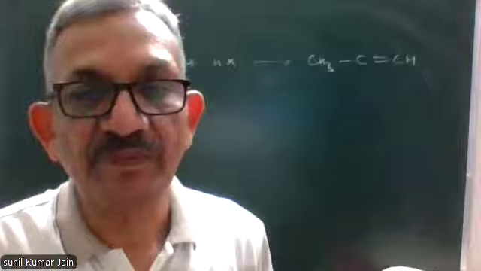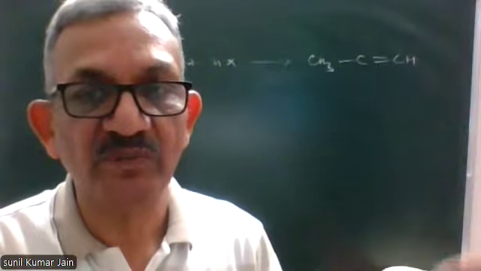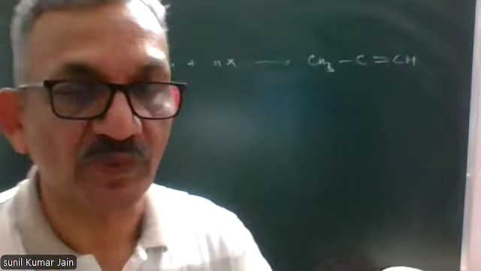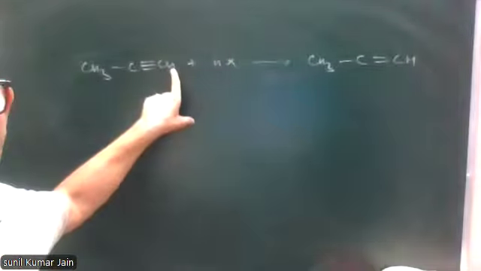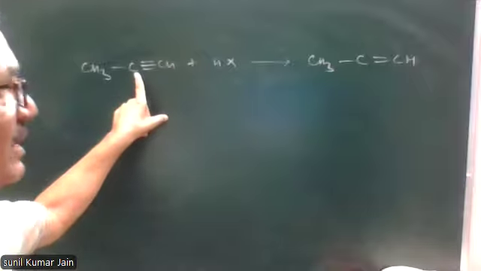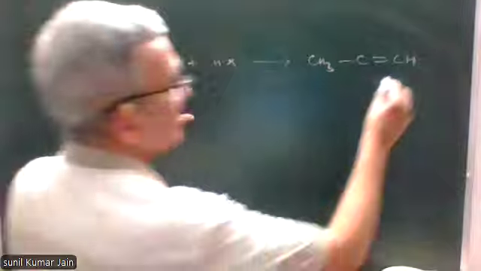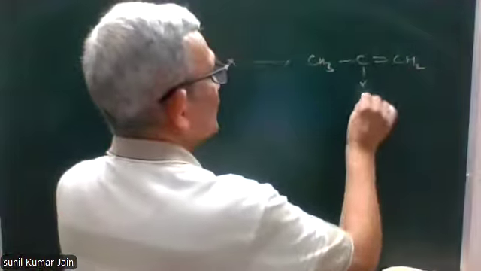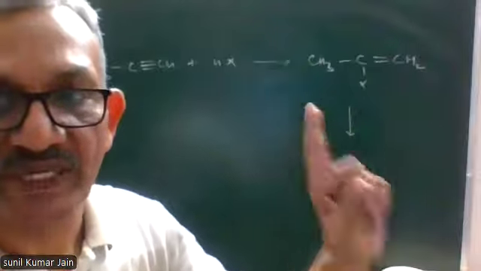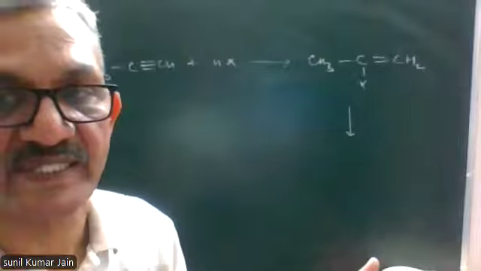Break one pi bond at a time and add one molecule of HX. I can use a simple definition, more gets more. This is attached to more number of hydrogen atoms. This is attached to lesser, that is 0 hydrogen. H will go to this, it becomes 2, X will go to this. The product has 1 pi bond left. It means one more molecule of HX can be added.